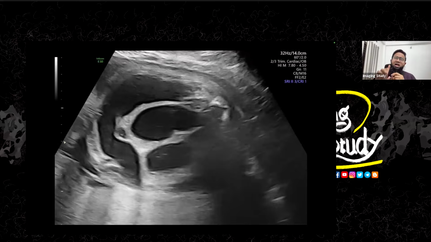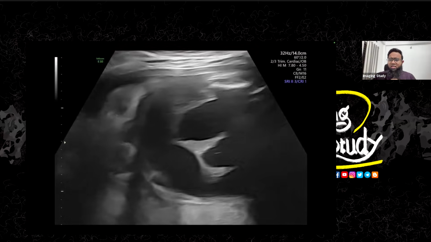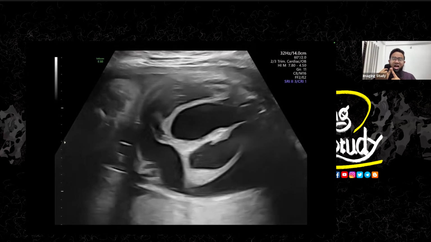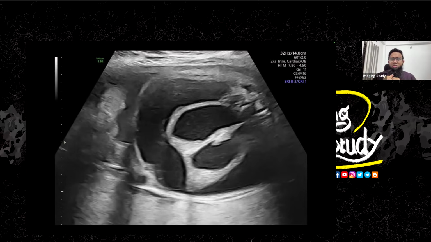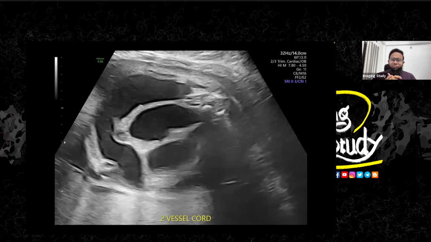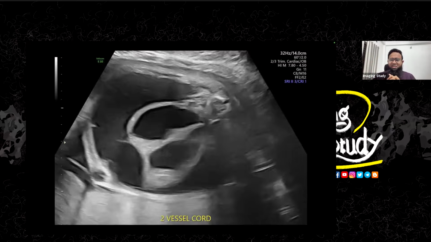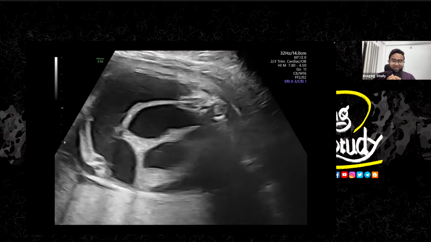If you see a structure like this with internal septation, you should understand that this structure is the hydrocolpos. It might be hematocolpos, but no, this is hydrocolpos. You shouldn't get urinary bladder in this patient, and we didn't get any urinary bladder.